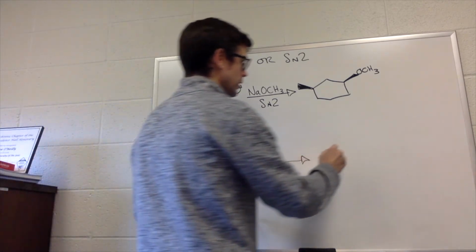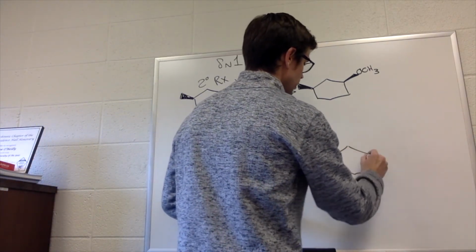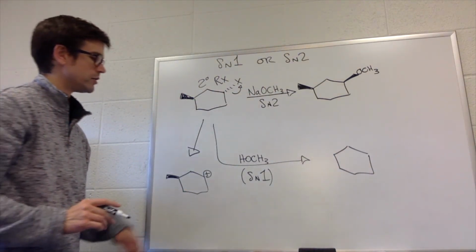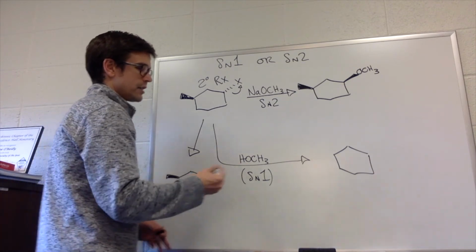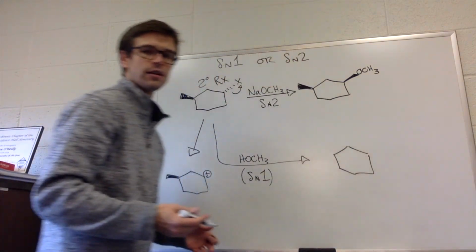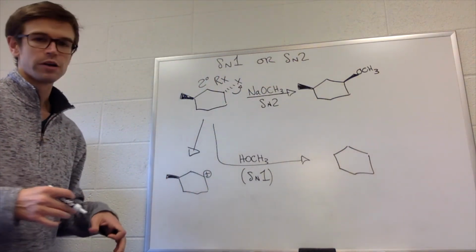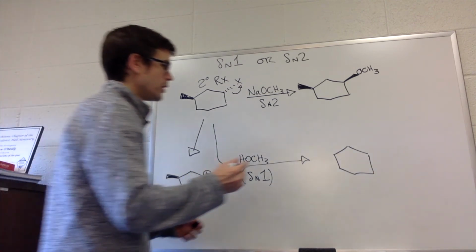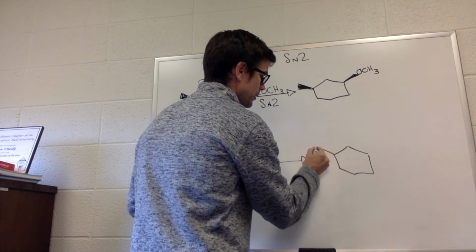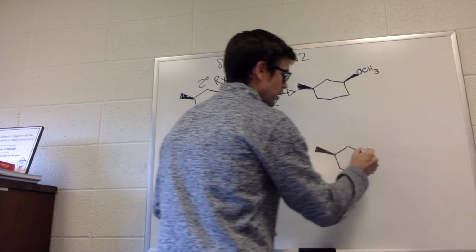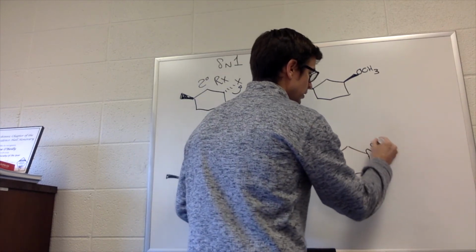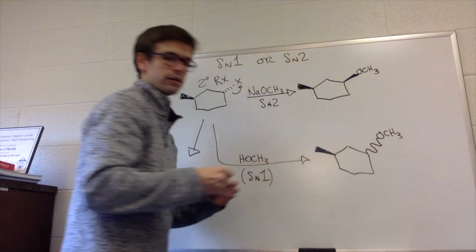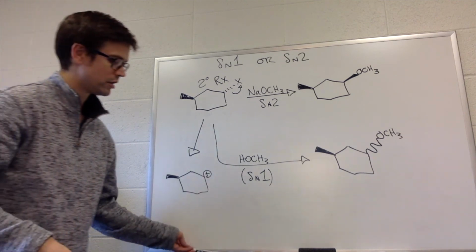And ultimately, the product, so there's our positive charge. When it adds to the top, it would be a wedge. When it adds to the back, it would be a dash. But to represent both of those stereoisomers, we're going to do the little wavy thing. So nothing happened to this stereocenter. It stays the same. But the OCH3 is equal parts on the front and the back. So that's what that wavy bond describes.